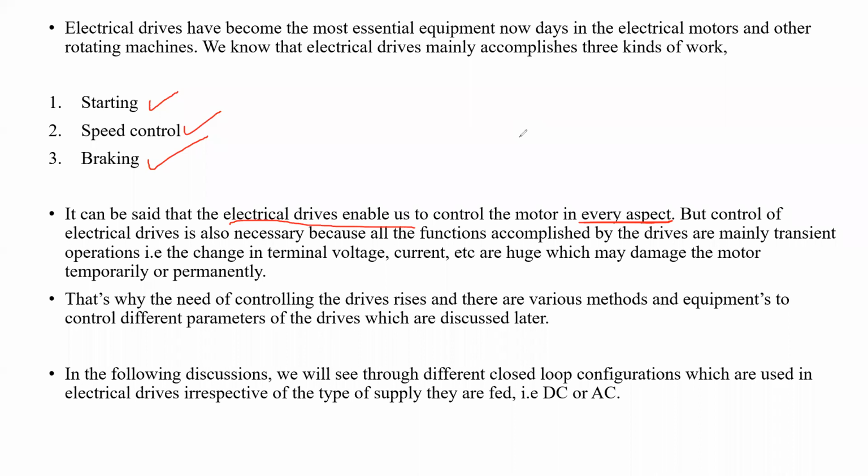Is it clear? So that's why we need to control the drives, and there are various methods and equipment to control the different parameters of the drive, which are discussed here. We have different types of control techniques. In the following discussions, we will see the different closed loop configurations used in electrical drives, irrespective of whether the supply they are fed is AC or DC. We are going to discuss the different control techniques with the help of closed loop configurations. So see here.